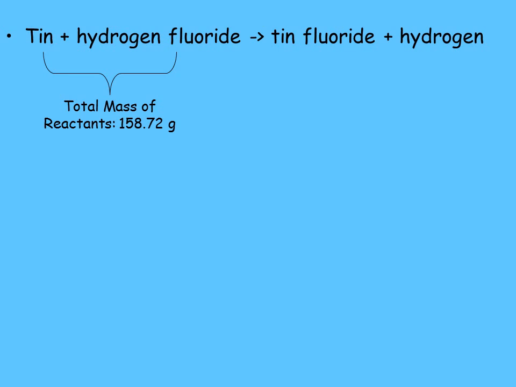One more thing with this. We have the same equation here. We have tin plus hydrogen fluoride, and that makes tin fluoride plus hydrogen. The total mass of the reactants we just said was 158.72. Now I know that I make 156.71 grams of tin fluoride.